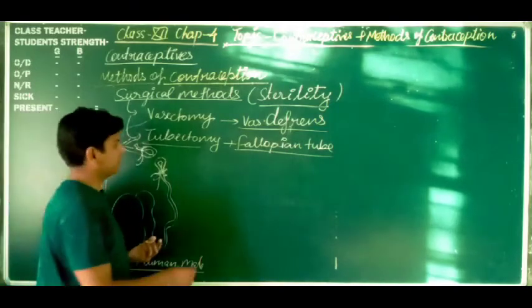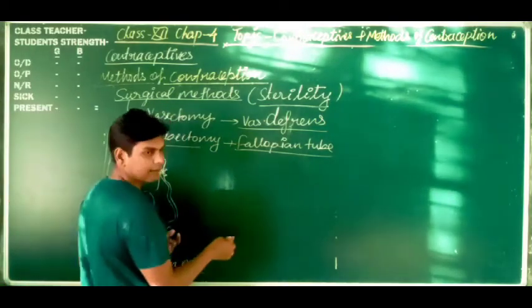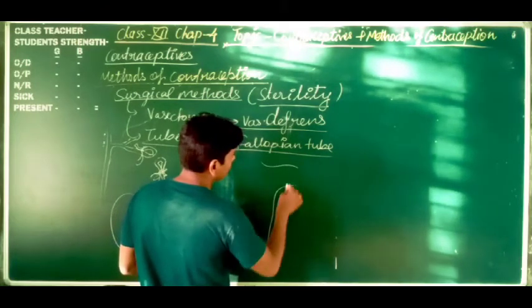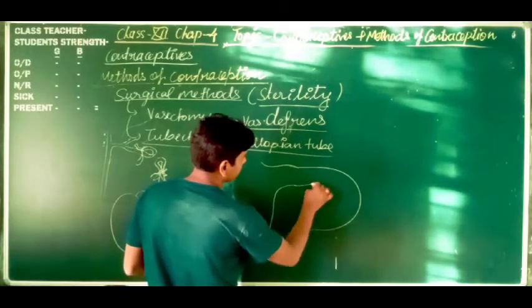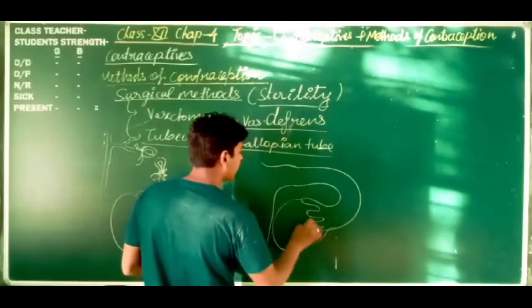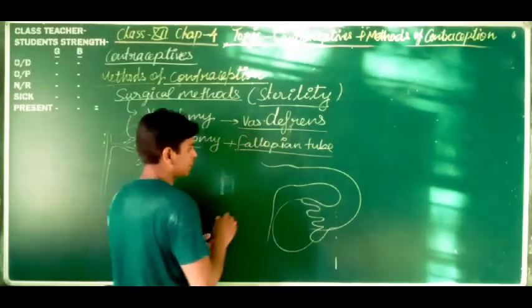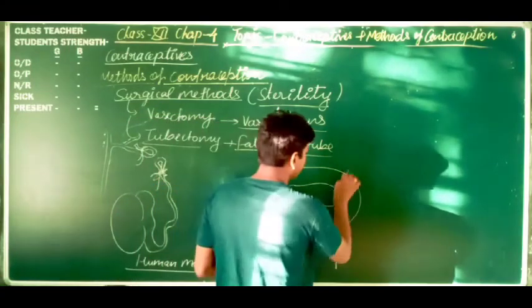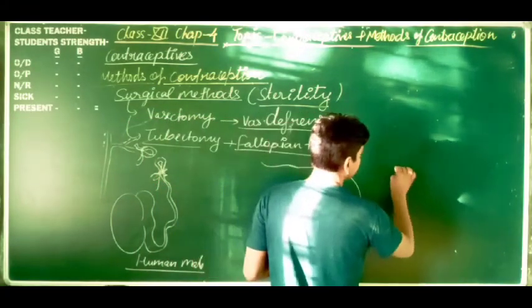Next one is the tubectomy. What is the tubectomy? Dear students, you know this is the uterus, and this is the fallopian tube you are looking at, and it is connected with the ovary. So here this fallopian tube is cut from here and tied up like this one.